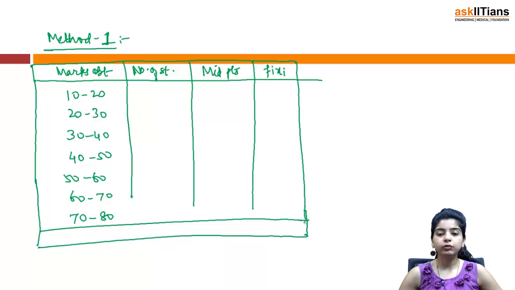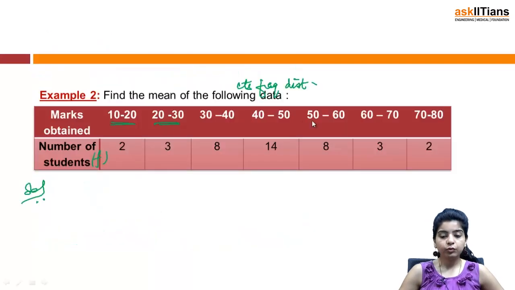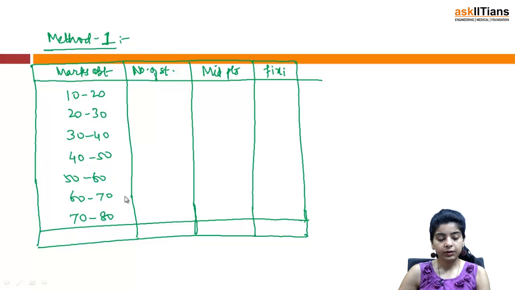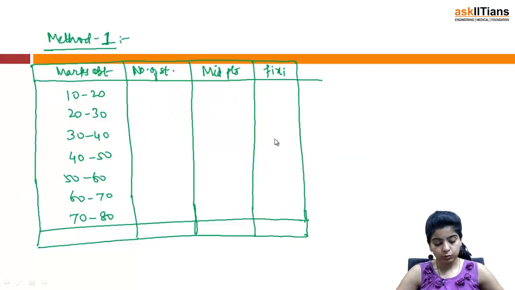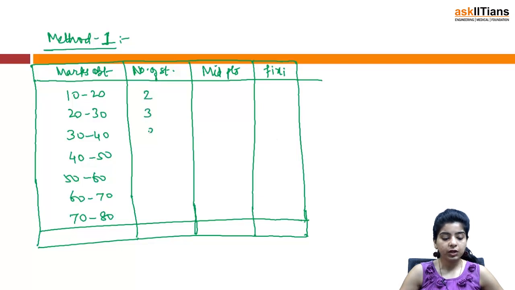This is what your table is going to look like. Right? So 10 to 20 and so on, 70 to 80, and the frequencies are 2, 3, 8, 14, 8, 3, 2. So number of students is 2, 3, 8, 14, 8, 3, 2.